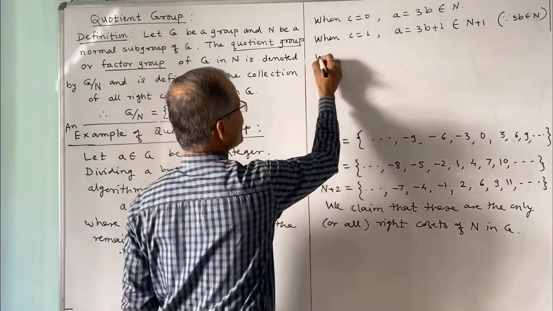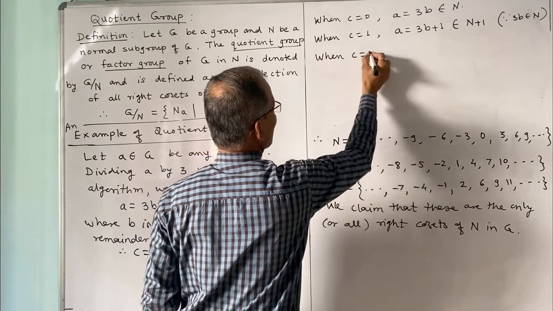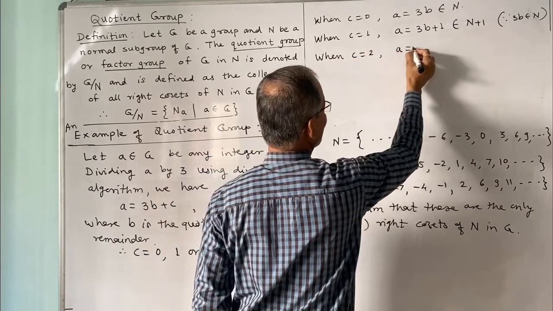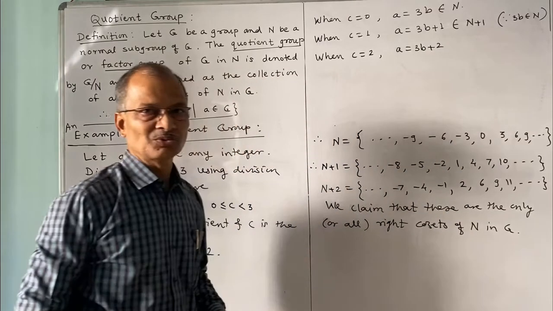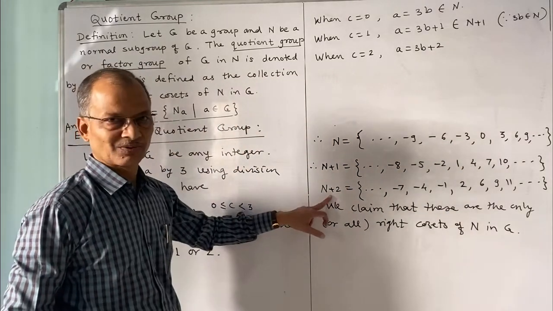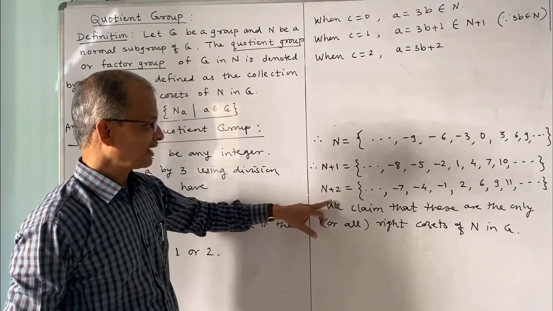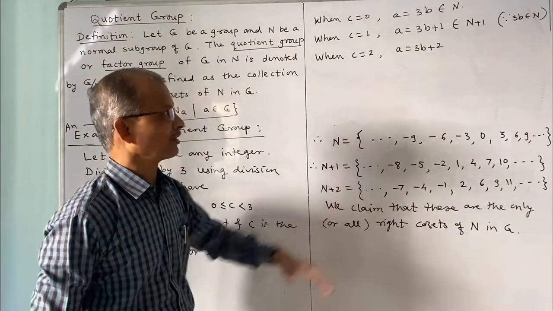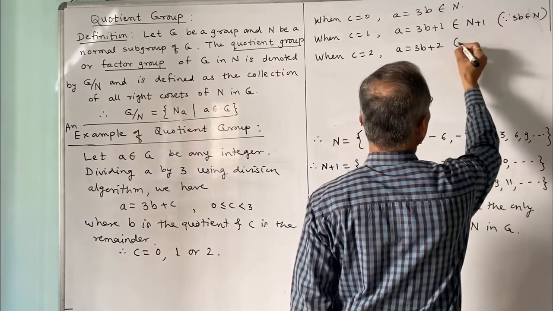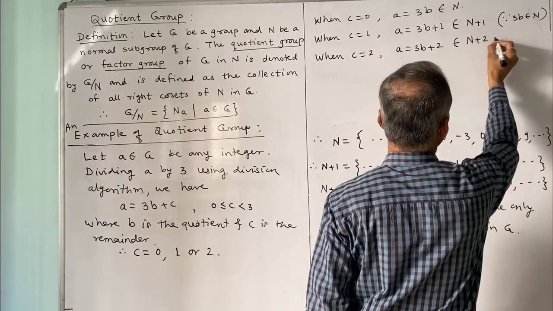And when C is equal to 2, what will be A? A is 3B plus 2, and 3B plus 2 will belong to n plus 2. Because 3B belongs to n, therefore 3B plus 2 belongs to n plus 2.